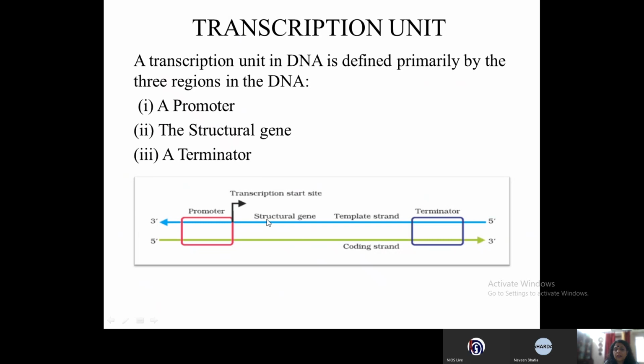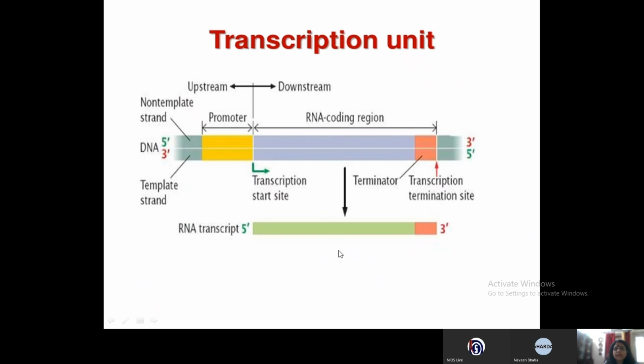And this is the structural gene, and these structural genes are present on the template strand, and the other strand is called the coding strand. Now let's understand this in more detail, the transcriptional unit.